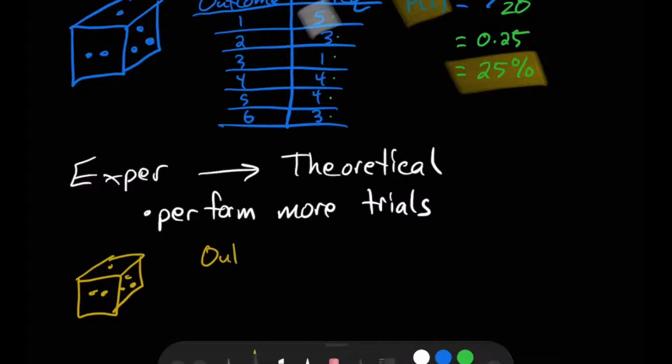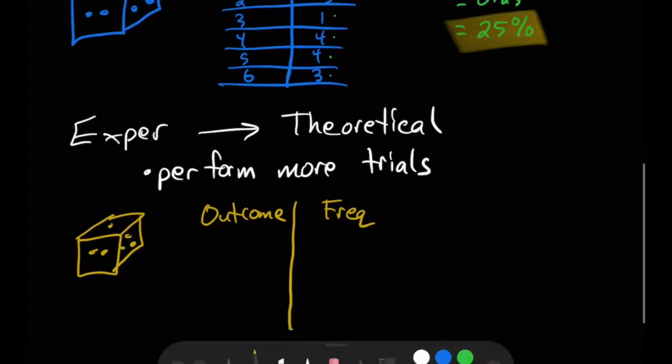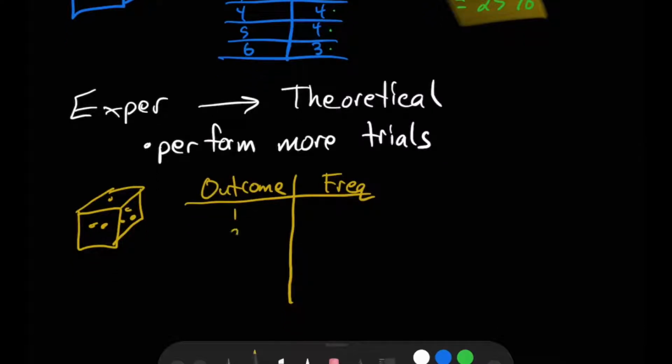So I have my outcome, what were the possible values I could get, and what was my frequency. So let's copy those values down briefly. So my possible outcomes, there's only 6, so they're not too hard to list. 4, 5, 6.